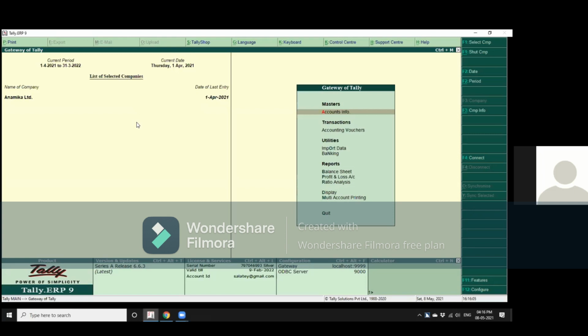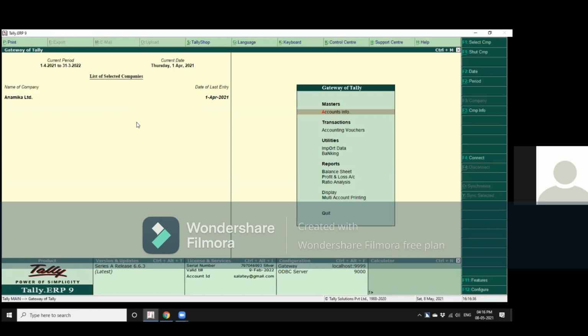See, in the masters, you have just one option, accounts info. If you had inventory, you would get one more option like inventory info. We'll go inside and see what is there in account masters. But before we do that, let us have a look at the items on this page. Before that, remember, if you want to go back one page, then the key is escape. So let us move down.